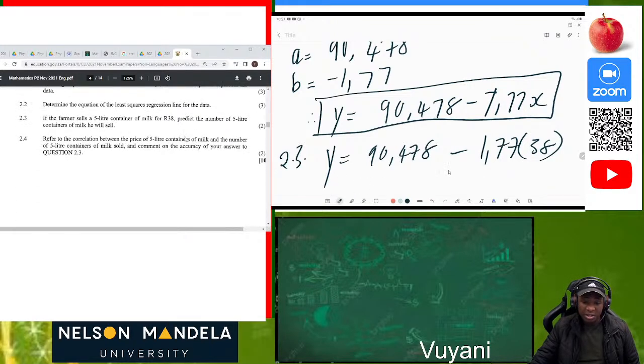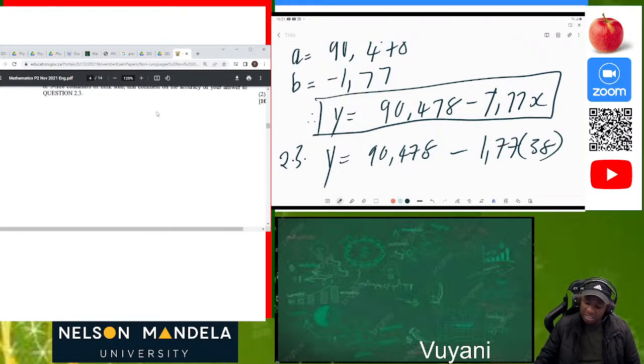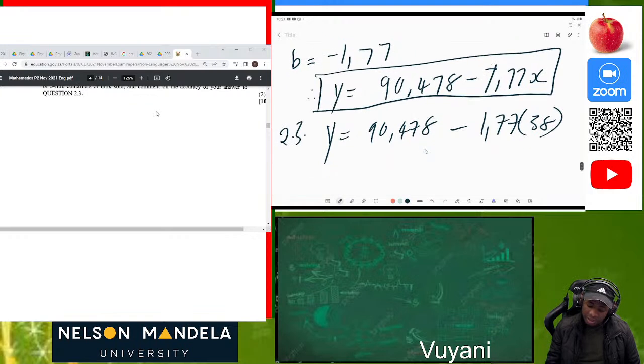Since we are given the price of milk, we can predict the number of 5-liter containers. So we just substitute the 38 rand into the equation of the line of best fit, y equals 90,478 minus 1,77x. Then we use our calculator, and I get 23,07.